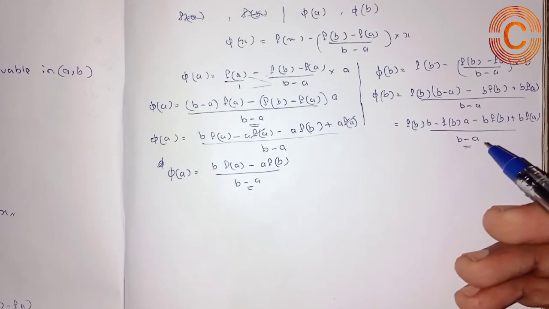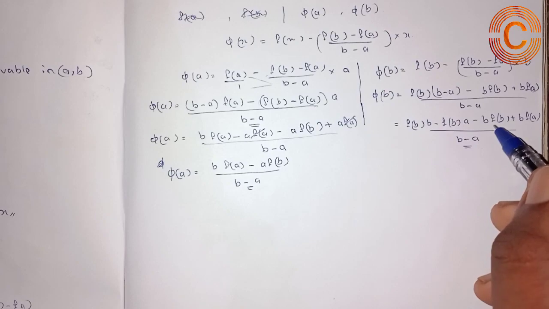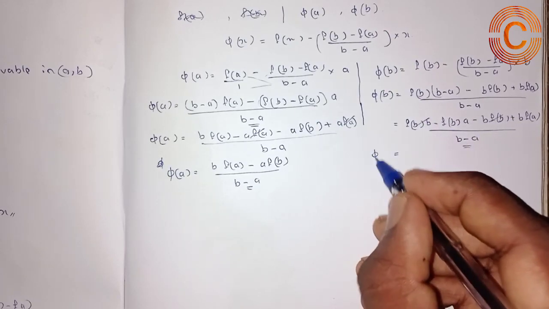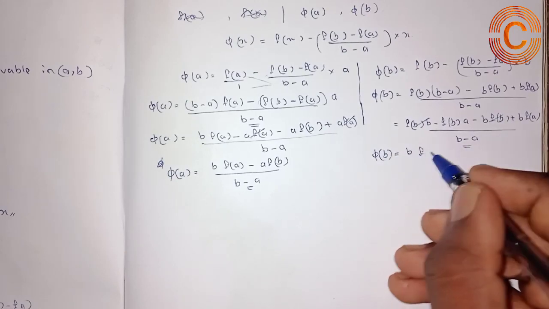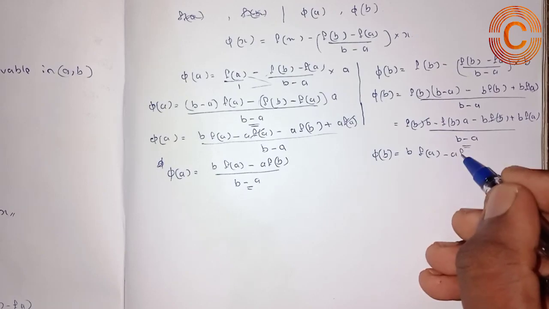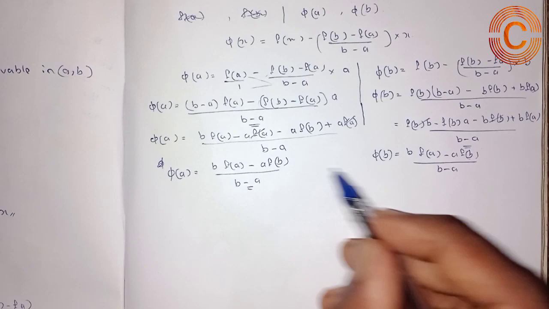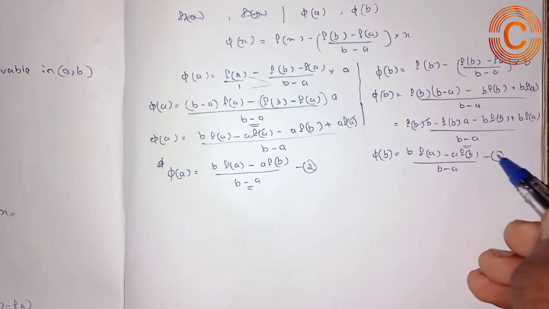So in the numerator we can cancel the constant terms f of b into b and minus b into f of b. So phi of b is equal to b into f of a minus a into f of b, the whole divided by b minus a. And note here that we get solutions, that is equation number 2 and equation number 3.